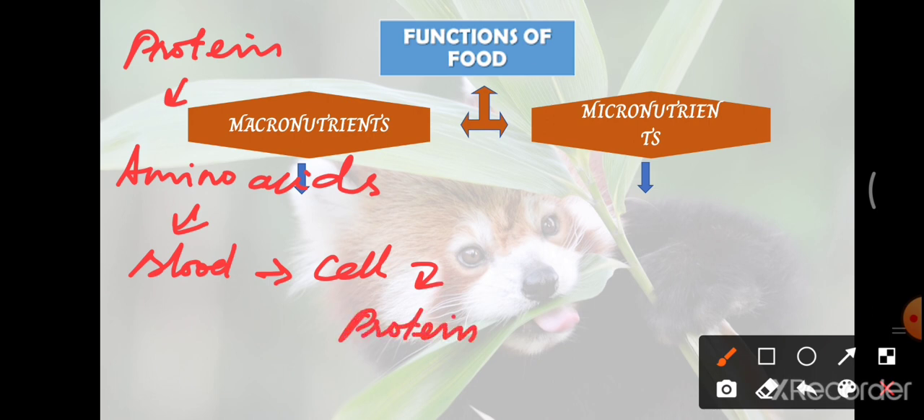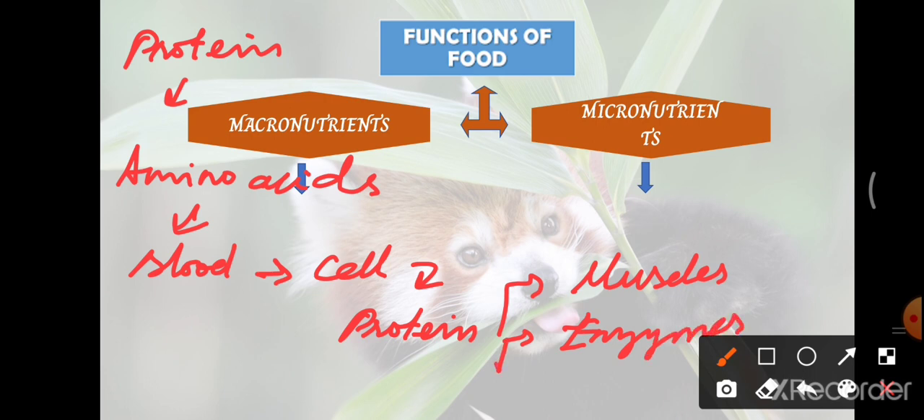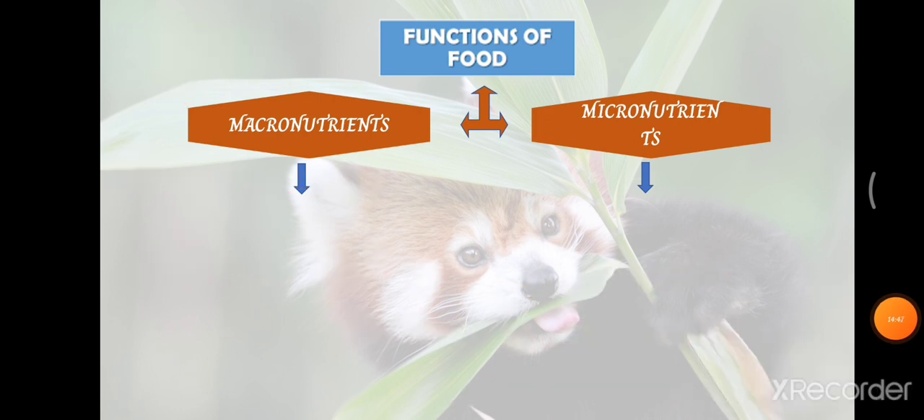So majorly three forms of protein are seen in our body. The first one is muscles, different kinds of muscles in our body. Then enzymes are the chemical substances which help in digestion. And the next one is hormones. We know they are involved in different kinds of physiological functions. For example, we need hormone for our growth.